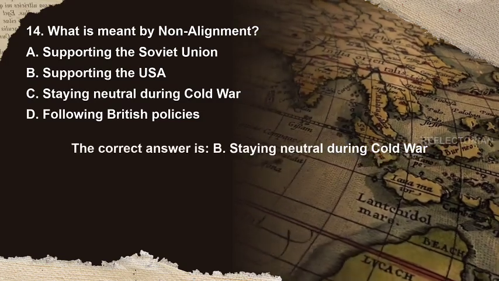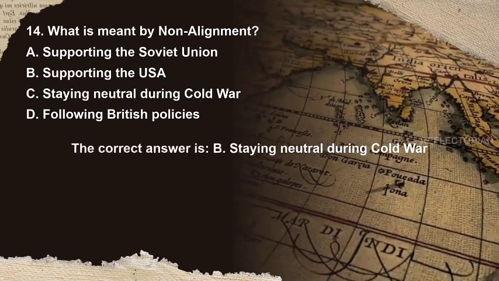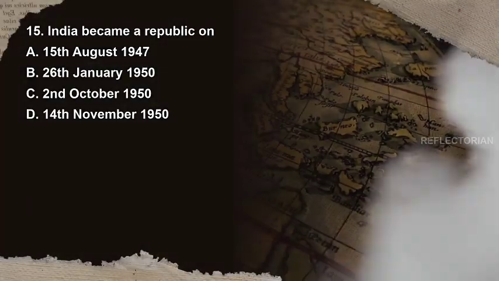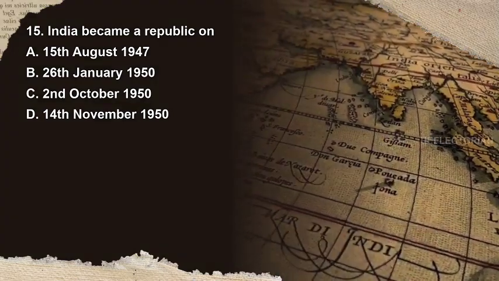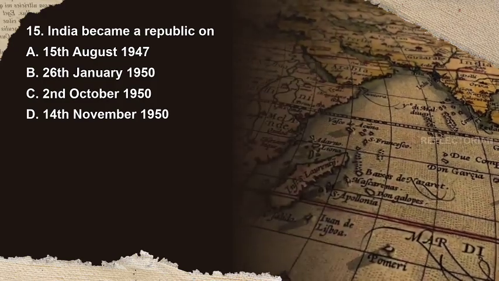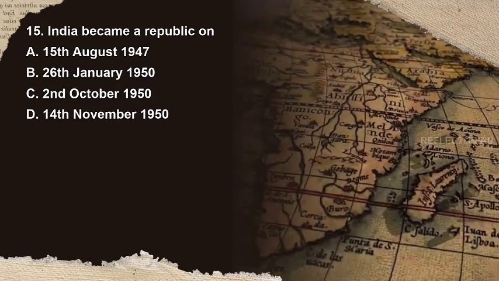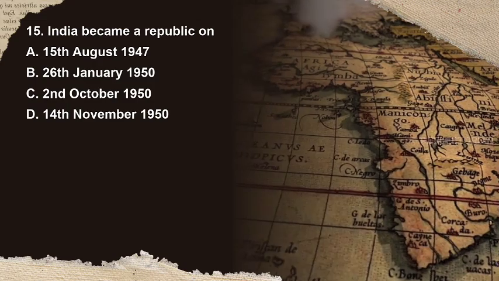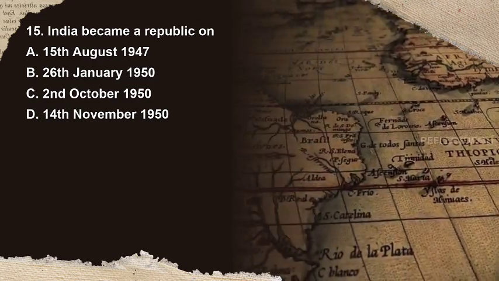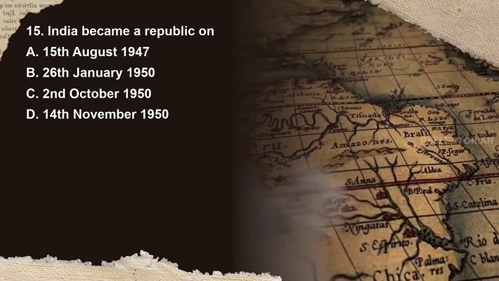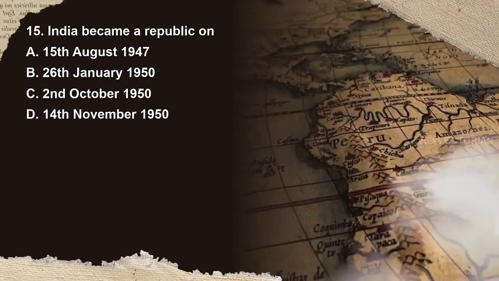The correct answer is C. Staying neutral during Cold War. Question 15. India became a republic on. Options are A. 15th August 1947, B. 26th January 1950, C. 2nd October 1950, D. 14th November 1950. You have 10 seconds to answer.